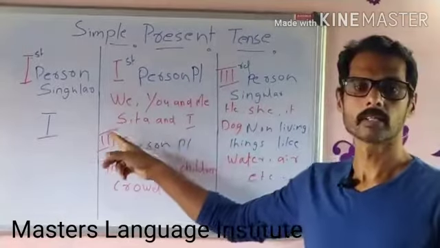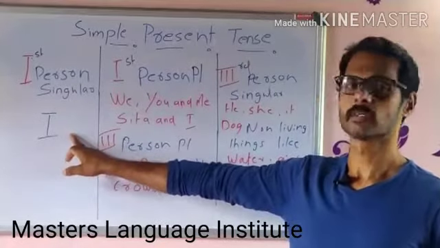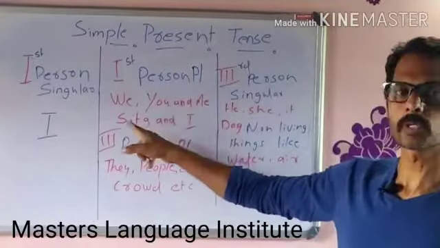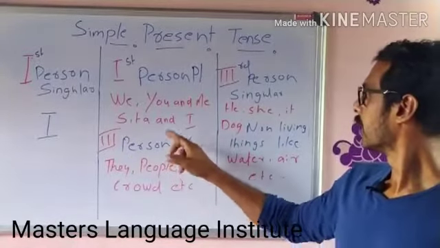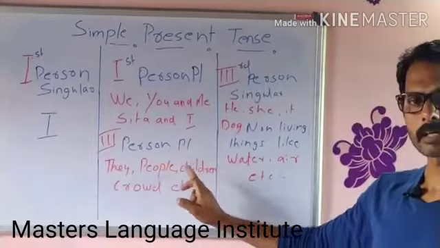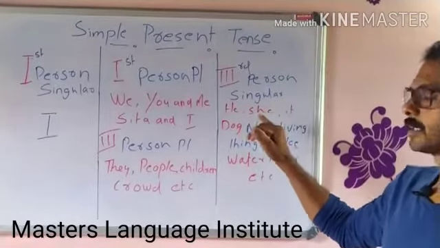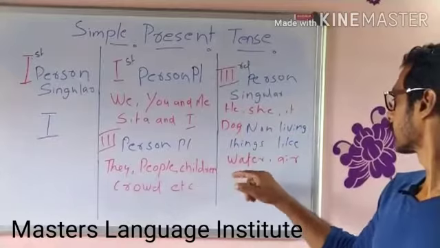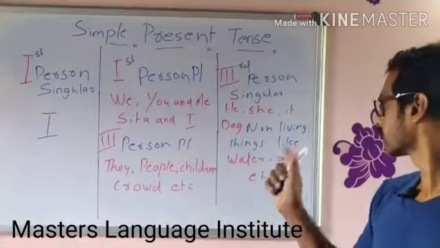Here I have enlarged the subject group. In the first group, first person singular will always be I, and in the second group first person plural can be we, you and me, Sita and I. In this group third person plural can be they, people, children, crowd, etc. And in the third group, third person singular can be he, she, it, dog, cats, etc. Non-living things like water, air, etc. also come under this category.